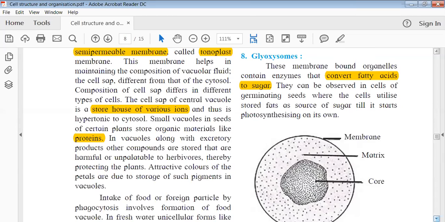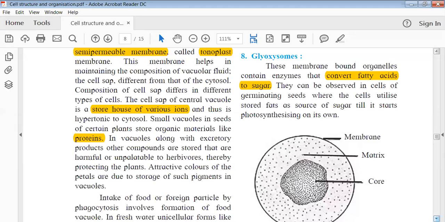So we all know, whenever we take some seeds, let's say I have some pulses and I want to grow them, I will take some amount of soil, water and the seeds. I will put the seeds in the soil, give water, and then wait for some days, right? During the initial days, what will happen is, let's say I have gram, the chana, its first outer covering will break down.